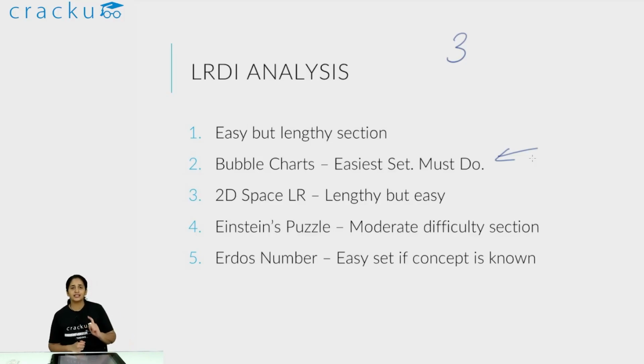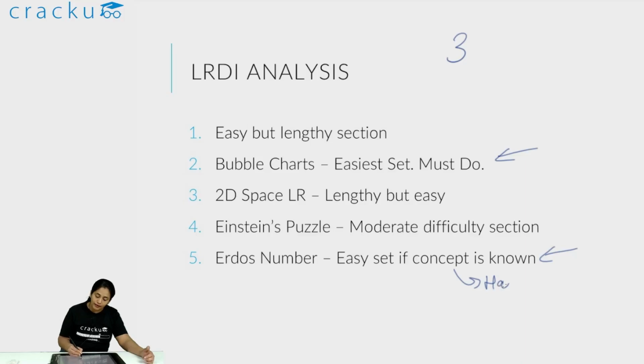And whenever there's a 6 question set, and if you just have to draw out things and you get the answer, you should definitely attempt. Because if you spend 15 minutes on it and you get 6 questions right, it is a very good investment of time, a very good return for your time. On the other hand, the Erdos number was an easy set, but it required basically knowing the concept. Or even if you don't know the concept, if you just spend some time understanding it, it was an easy set to do. But in fact, a lot of students found this very hard to do.